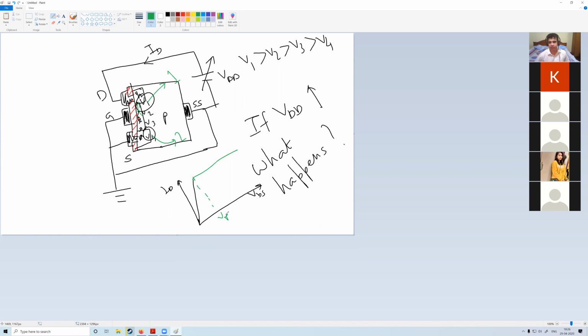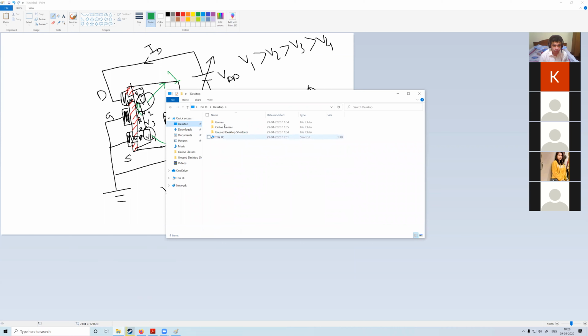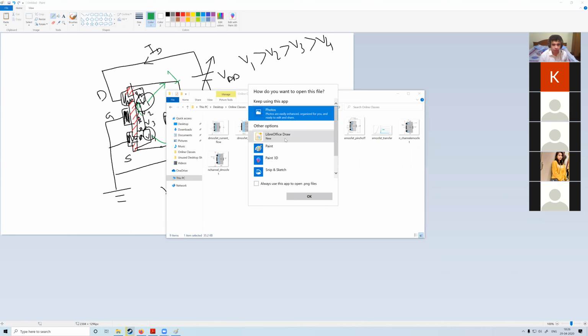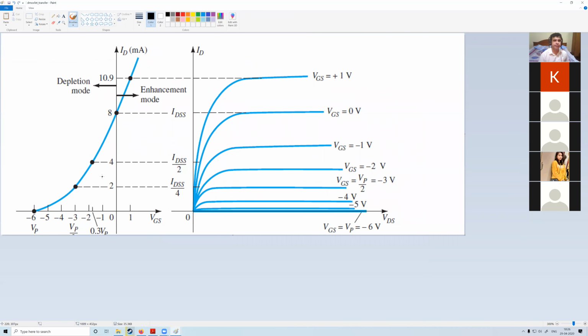So this structure is fine. You can see it in the book. See it here.